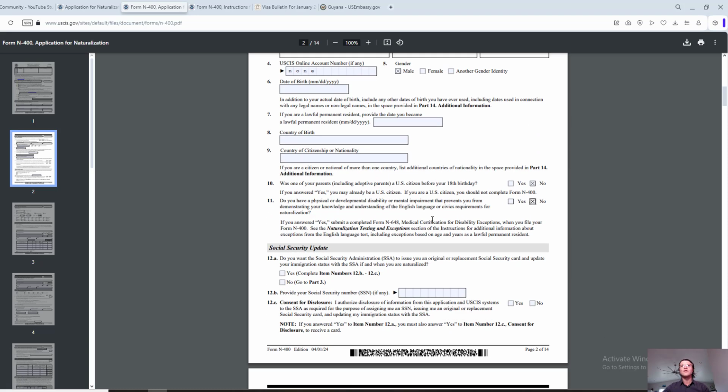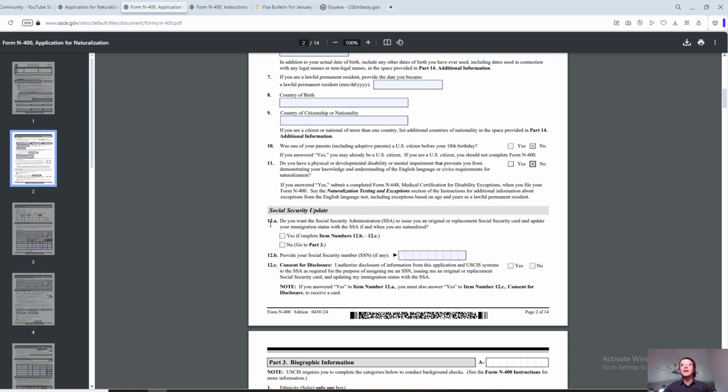All right, so moving further, Social Security update. Do you want the Social Security Administration to issue you an original or replacement Social Security card and update your immigration status with the SSA, if and when you are naturalized? Most likely you will say yes, just so that the Social Security Administration knows that you are no longer just a permanent resident, but now a naturalized US citizen.